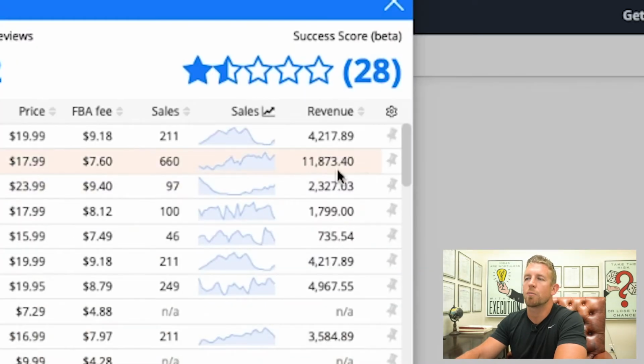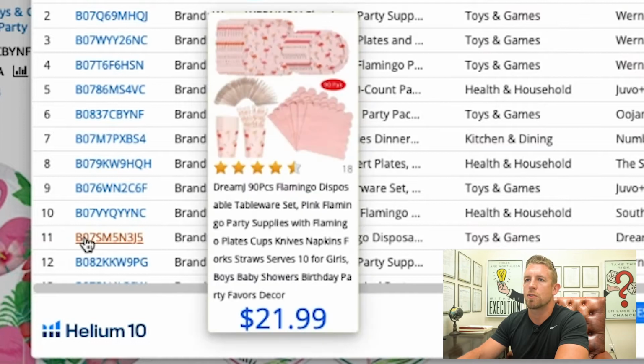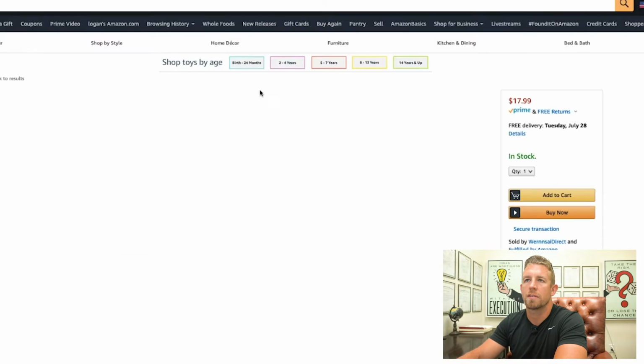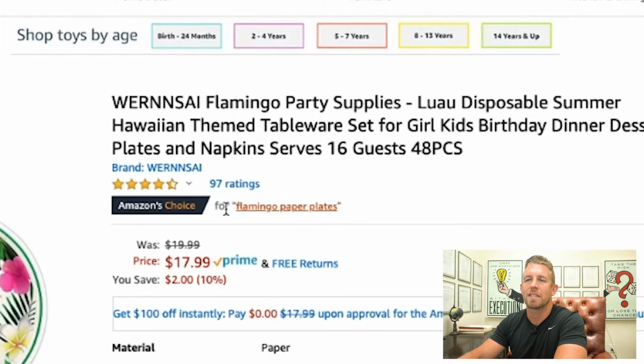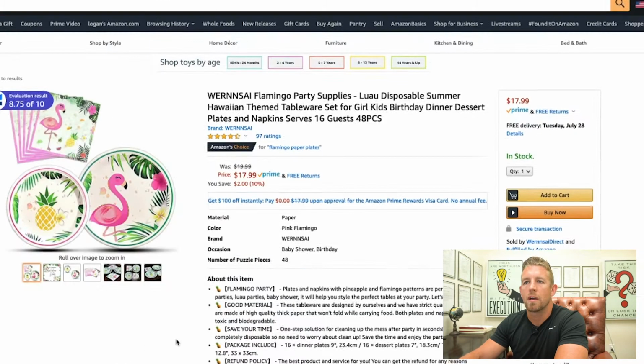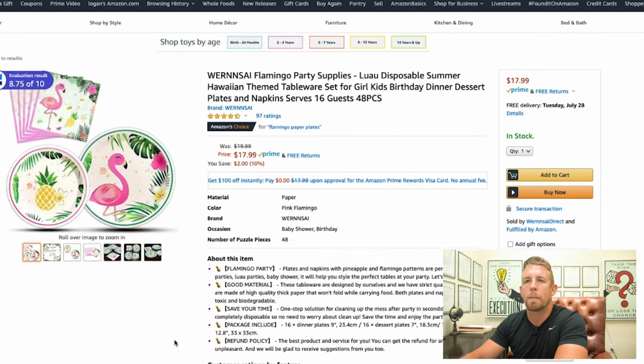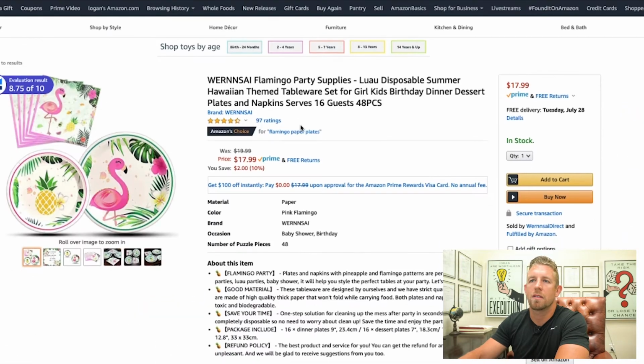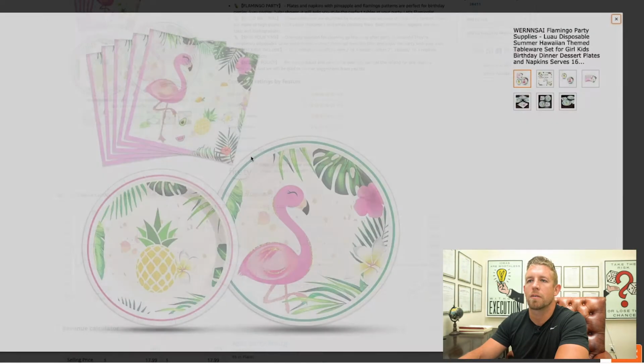This guy seems to be doing pretty good, 11,873, and then this person, which is 12,000, okay? This one right here is Amazon's choice, has a 97 rating, which is good. It's still very young for you to hop into it. They're offering 16 guests, 48 pieces, all right? And is there anything special about this?